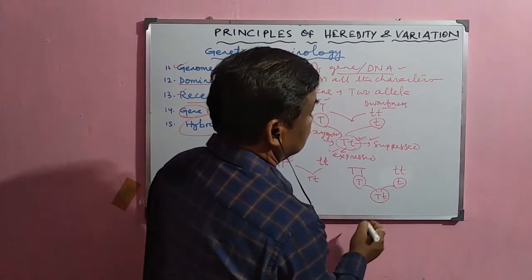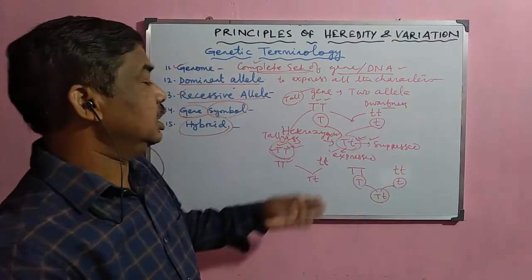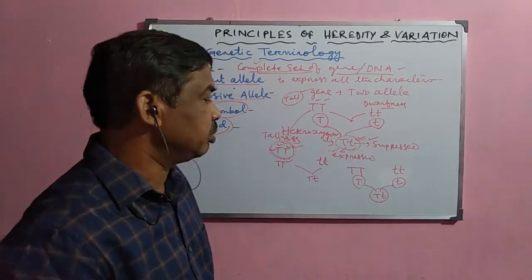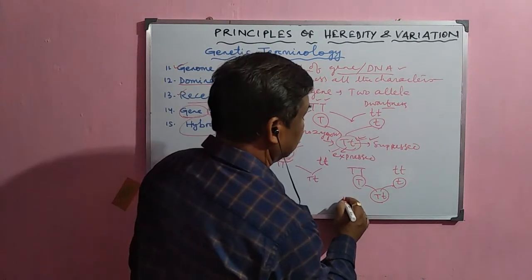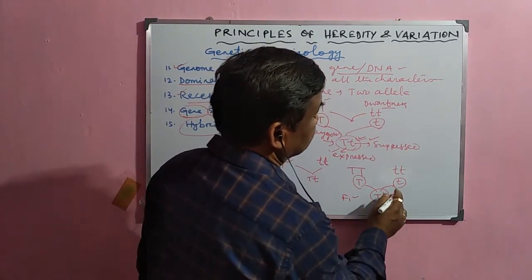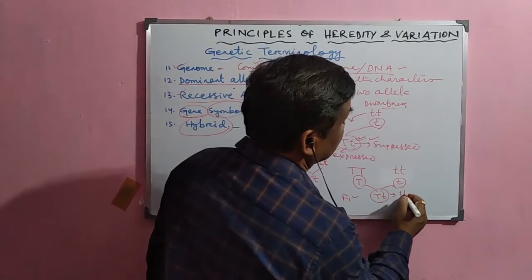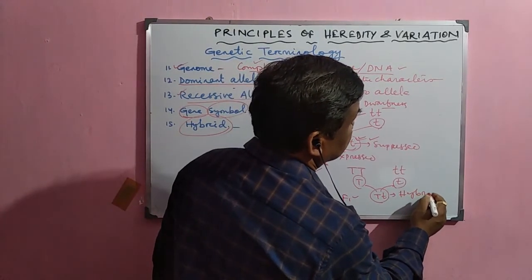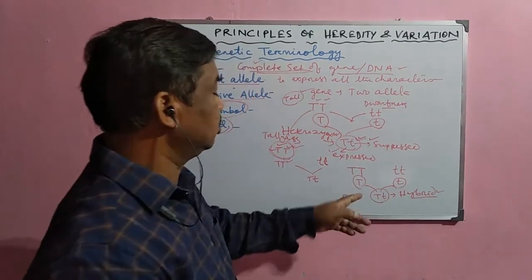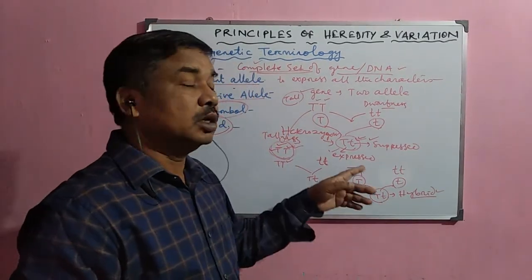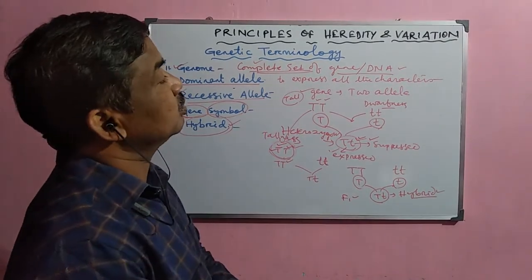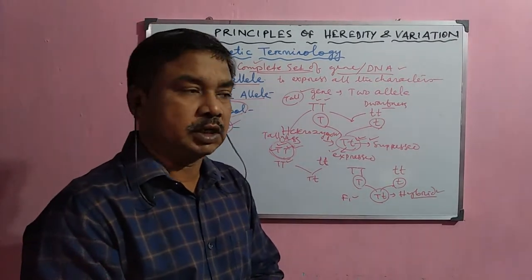It has both alleles, one from the dominant parent and one from the recessive parent. In the F1 or first filial generation, it is a hybrid gene with two alleles, one dominant and one recessive, and this is commonly used in different genetics experiments.